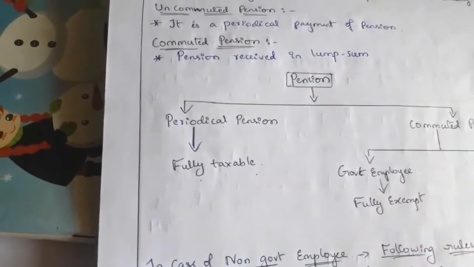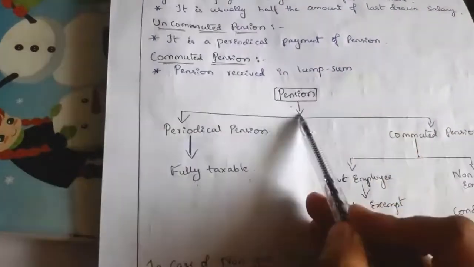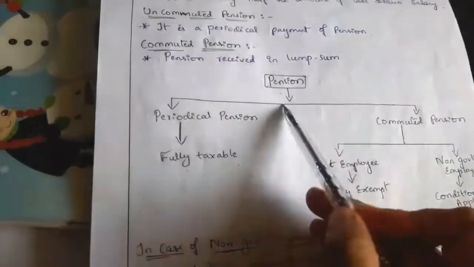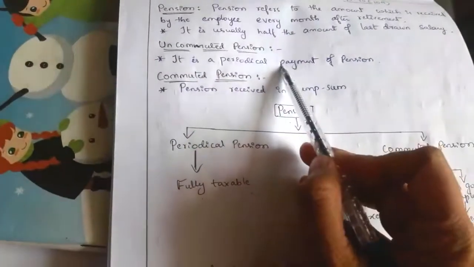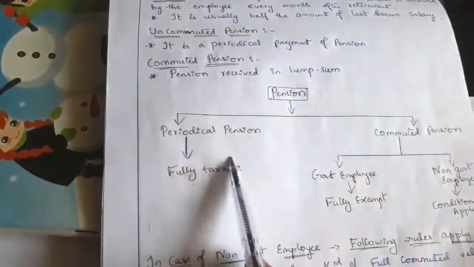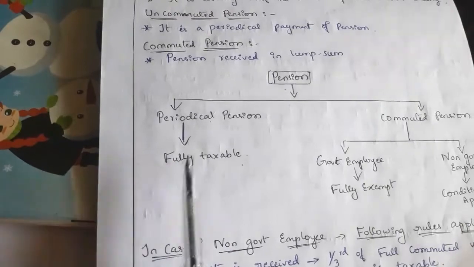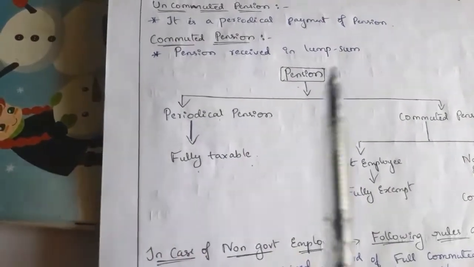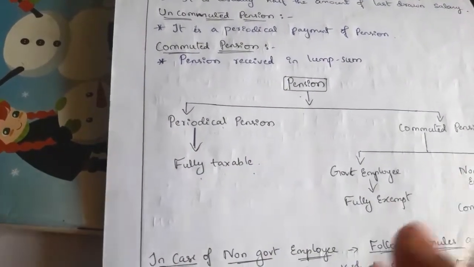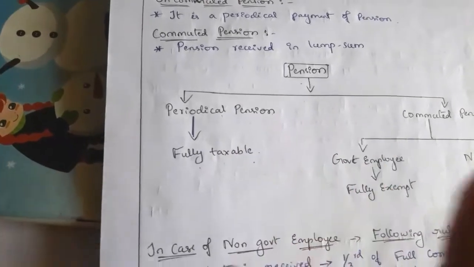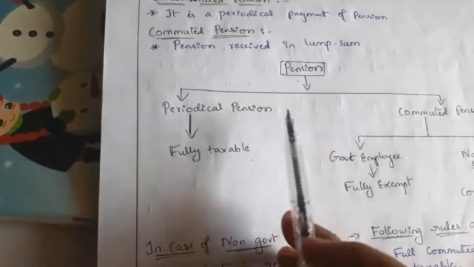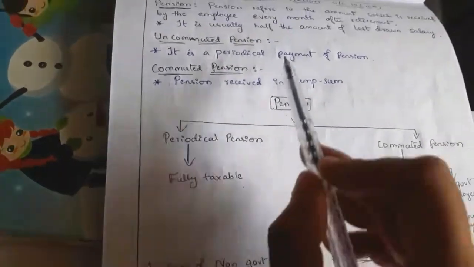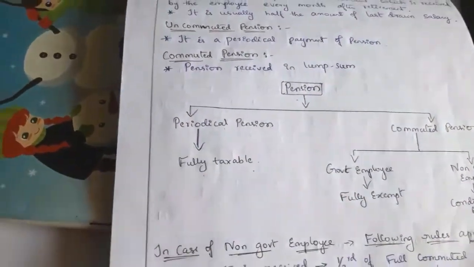If an employee after retirement receives a periodical pension, the uncommuted pension, it is fully taxable, even in the hands of government as well as non-government employees. To all employees, if they receive periodical or uncommuted pension, it is fully taxable.